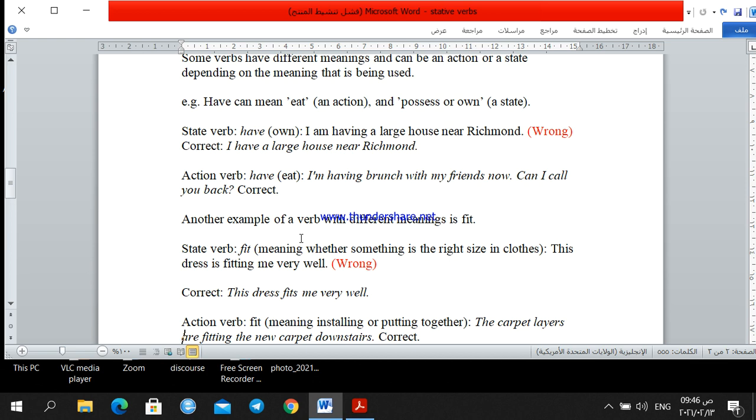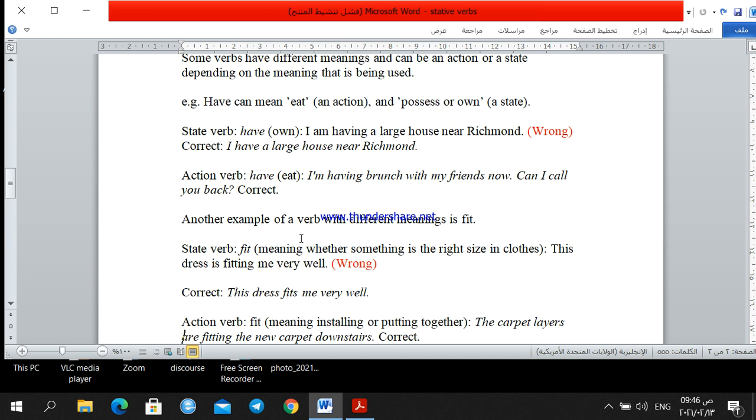Again, if the verb fit means having the right size, then it is not an action. We cannot express it in a continuous way. We cannot use the present continuous tense with the verb fit if it means having the right size. Okay, because having the right size, this is not an action.